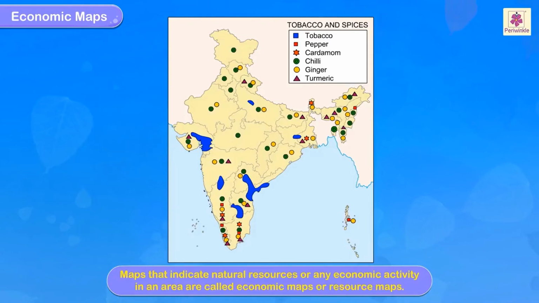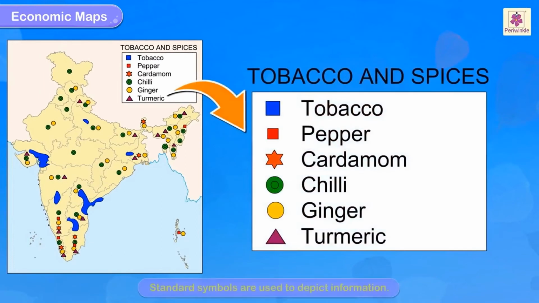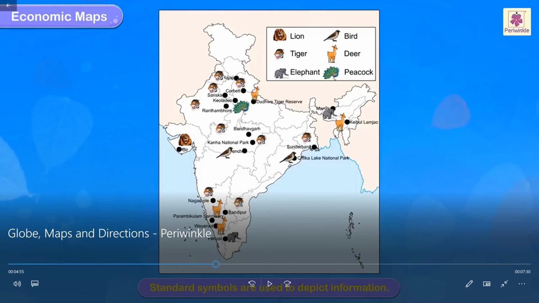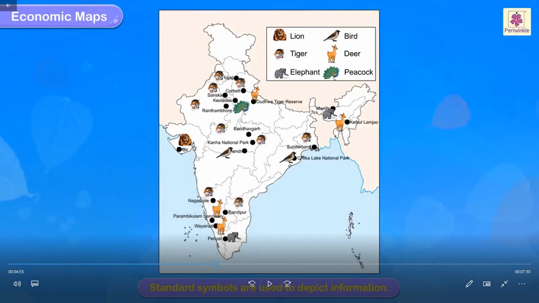You can see the image. Next slide. Tobacco, pepper, cardamom, chili, ginger, turmeric are represented using different colors. Standard symbols are used to depict information. These are the various animals and all.